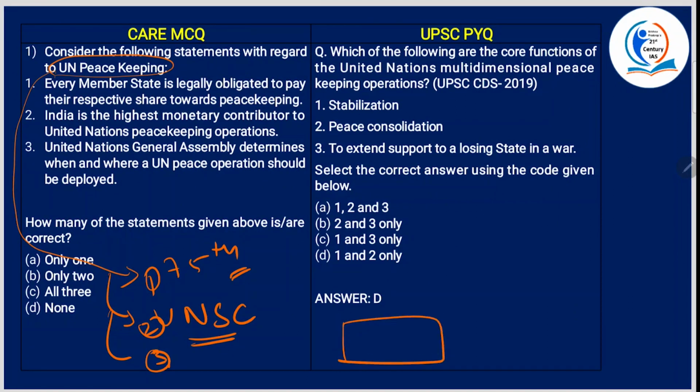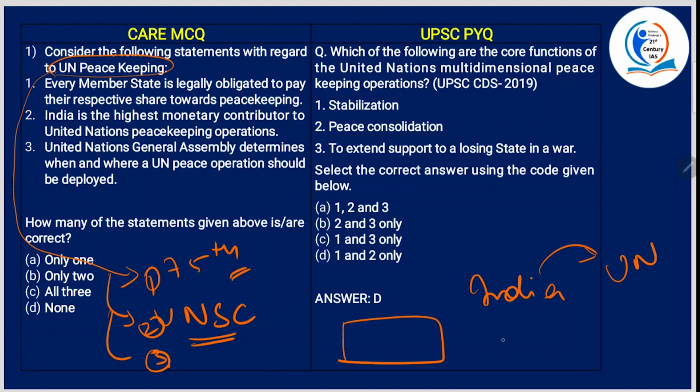What has to be impartial? Peacekeepers should maintain impartiality in their dealings. Okay? Now, what is the relation between India and UN peacekeeping? India, in terms of troop contribution, it is the largest troop contributor. All right? And Indian Army has established the Center for United Nations Peacekeeping also.